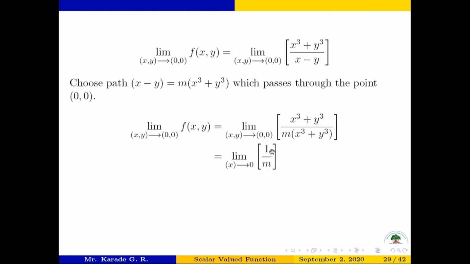It remains only 1 upon m, and the limit of this constant is 1 upon m. So the limit of function f depends on m. Finally the limit of f of x comma y, x y tends to 0 0, is 1 upon m.